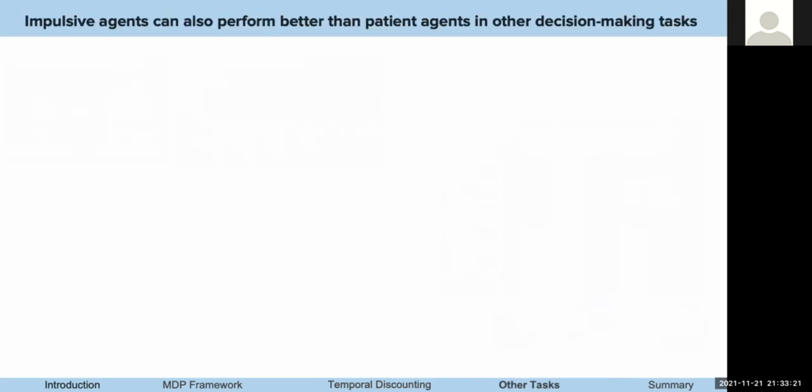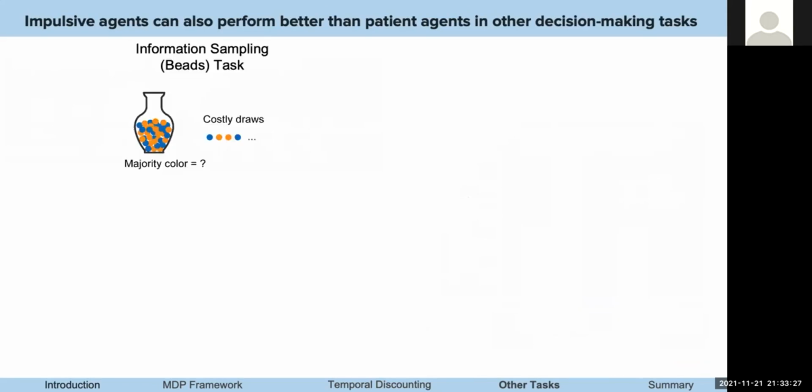We extended this idea to 2 more decision-making tasks, information sampling and novelty. In the information sampling or beads task, an agent has to guess what the majority color is in an urn of beads, but they get 1 bead at a time and accumulate draws before making a guess. Each bead has a cost, so too many draws and the cost is higher than the reward for even guessing correctly. We manipulated some of the task variables to create certain and uncertain environments, including the fraction of the majority color and the cost of guessing correctly.